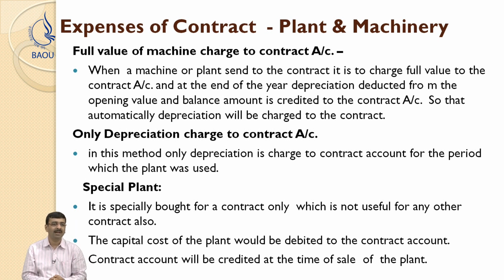Here we have just identified a few important points. The first is that it is specially bought for this contract only. So, we need to identify the contract amount and it will be recorded into the particular contract only, as it is clearly mentioned that it is not useful for any other contract, which I already mentioned. The second important point is that the capital cost of the plant would be debited to the contract account.